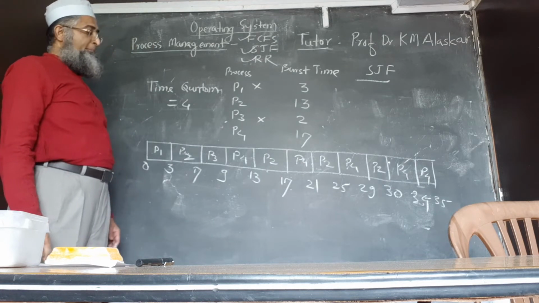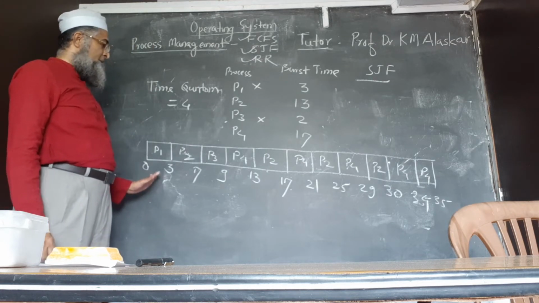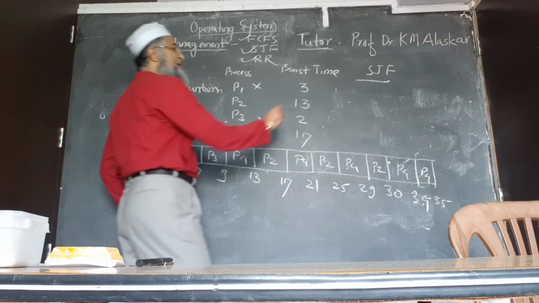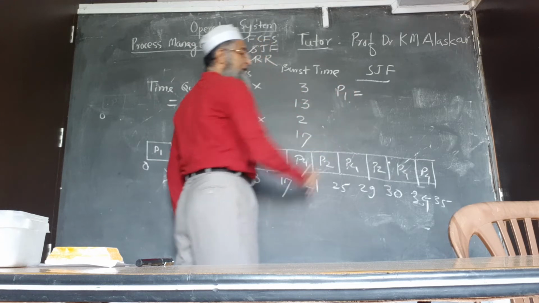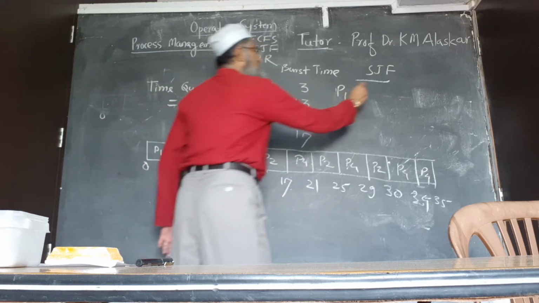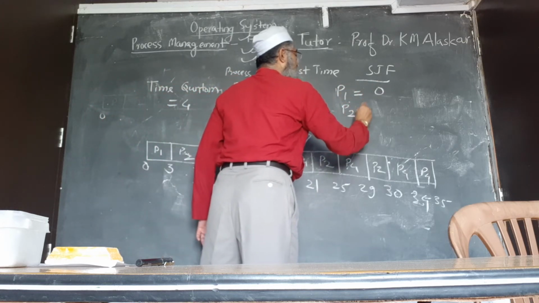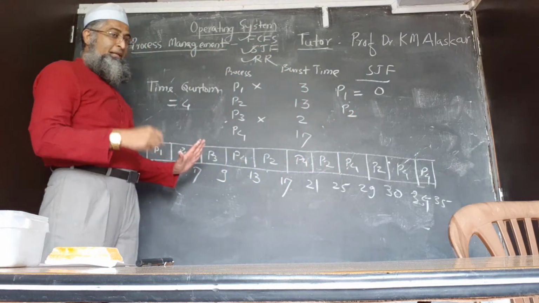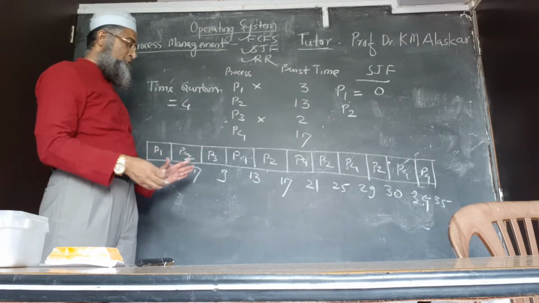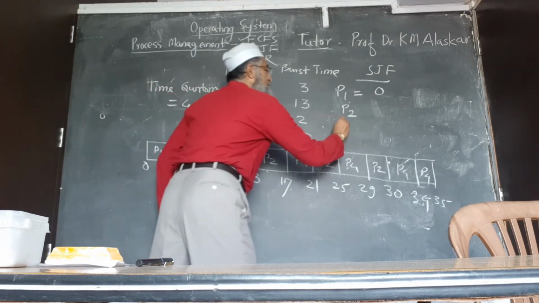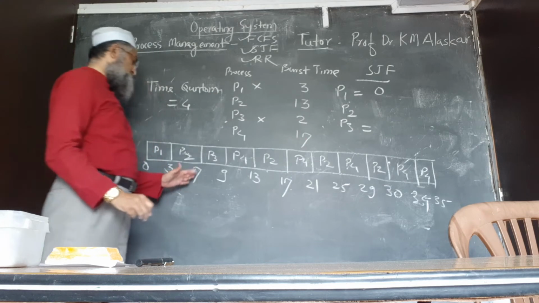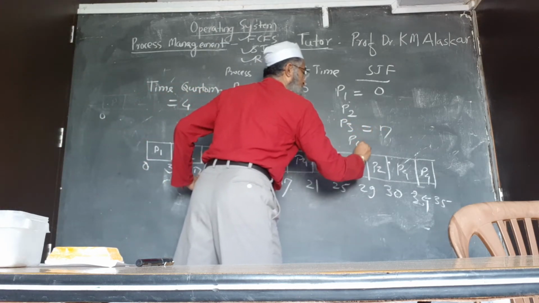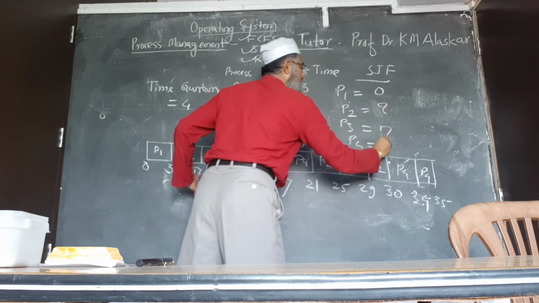So, average waiting time for 4 jobs. First we will find out the waiting time for P1, not the average. It is nothing but 0. The waiting time for P2 we will calculate after, because its time depends on the other processes, so we have to calculate that one. For P3 it is 7, and again for P4 we will calculate this one.